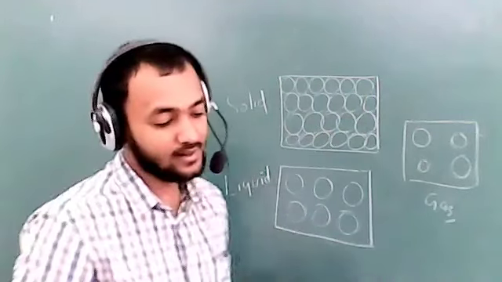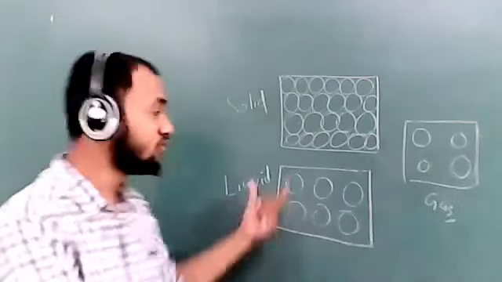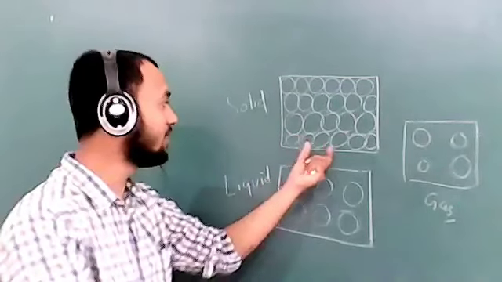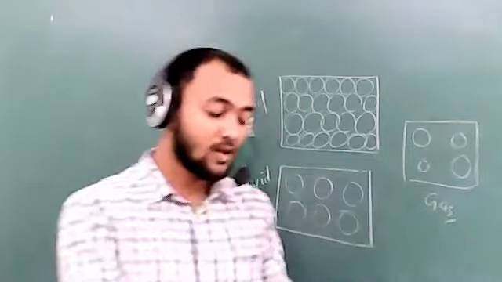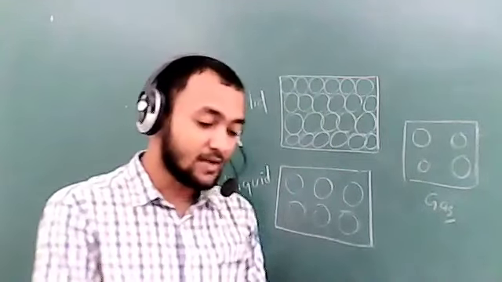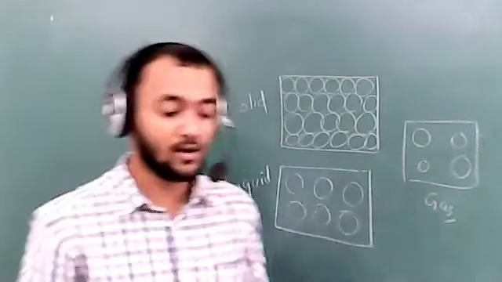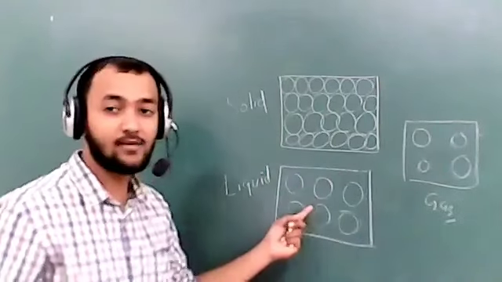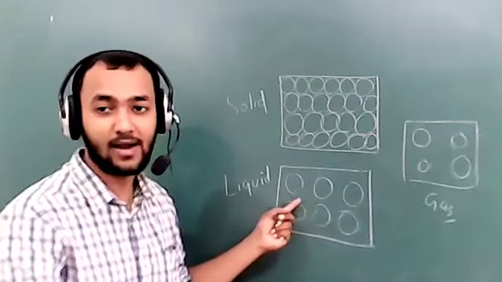So we can say that in solid, all particles are closely packed, means there is no free space between the molecules, or very small space. And for liquid, the molecules are loosely packed.